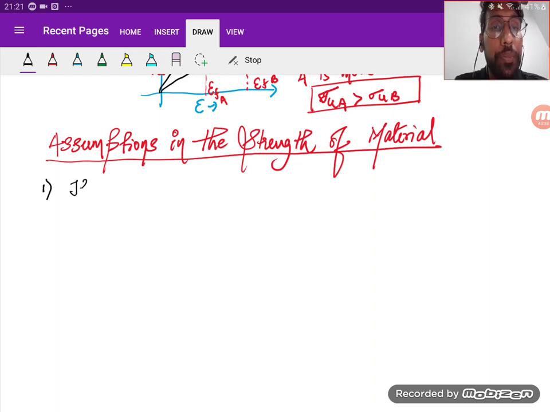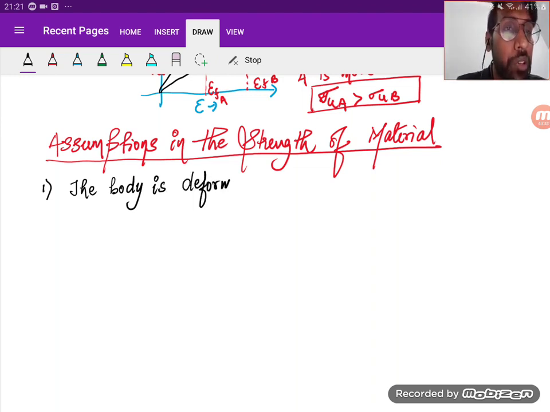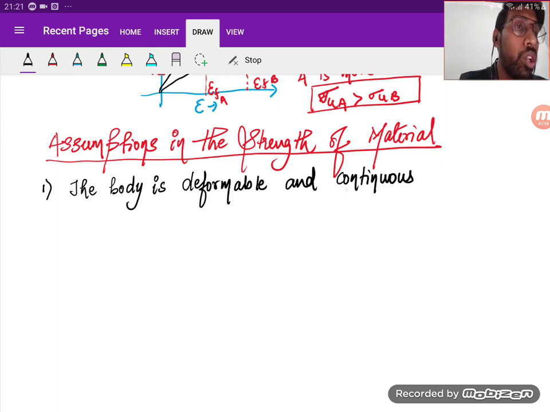So the body is deformable and continuous. Deformable you understood. Continuous means like you can see the surface at the back of me, right? What is this? This is a continuous surface. We are pretending it is continuous because the plaster is there. But if you look at the inside, there will be cracks or voids in it, right? So we are considering that it is deformable and continuous.